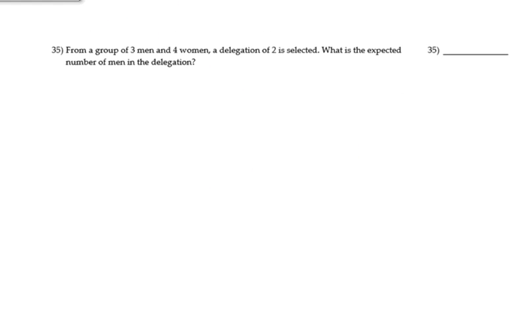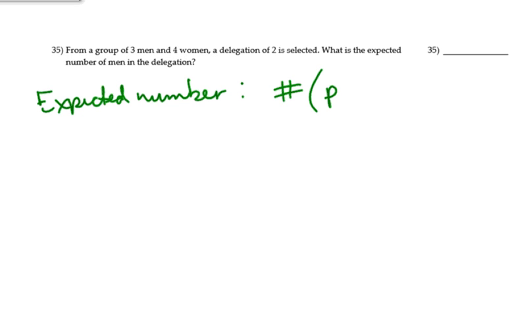On number 35, it says from a group of 3 men and 4 women, a delegation of 2 is selected. What is the expected number of men in the delegation? Well, at the most, you can have 2 people. And there are 3 men, so we know we have enough for that. This is called the expected number. And basically, you take the number times the probability of the number.